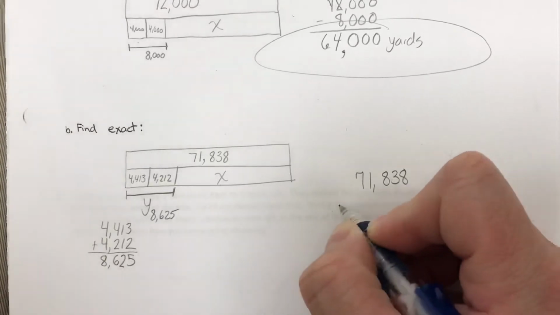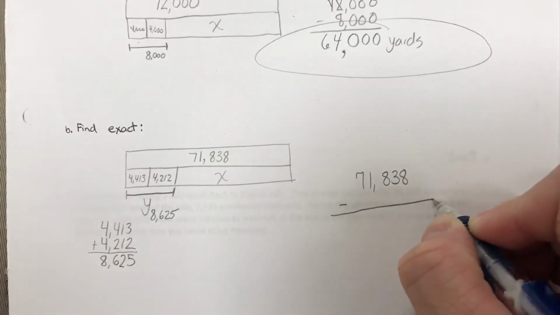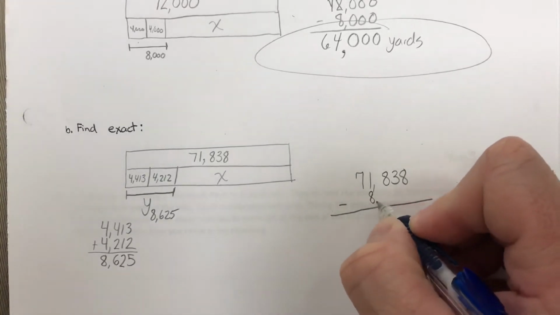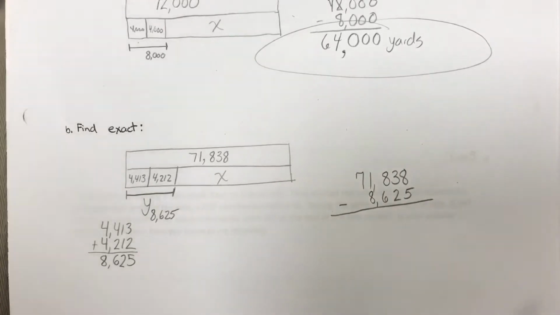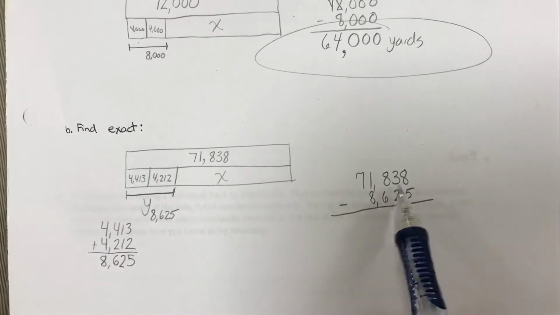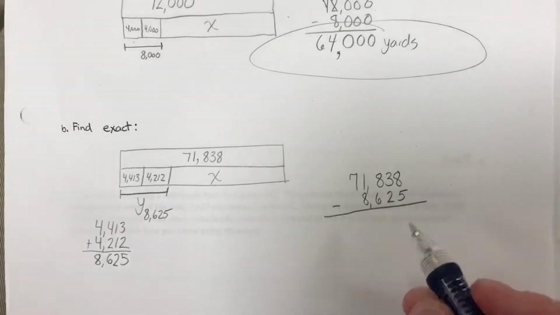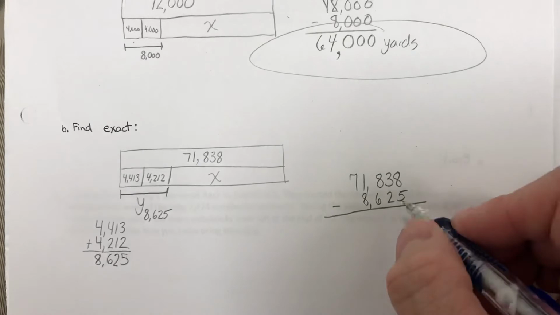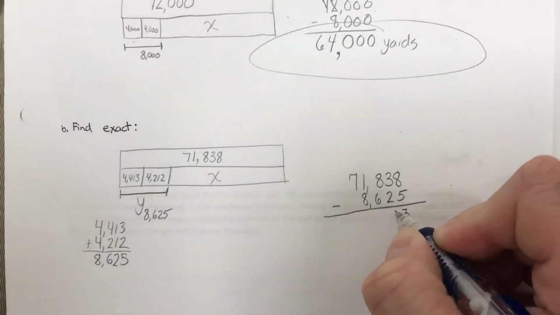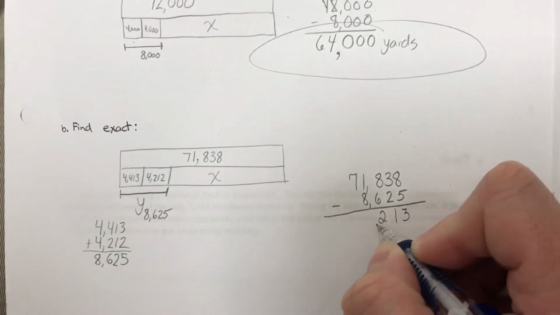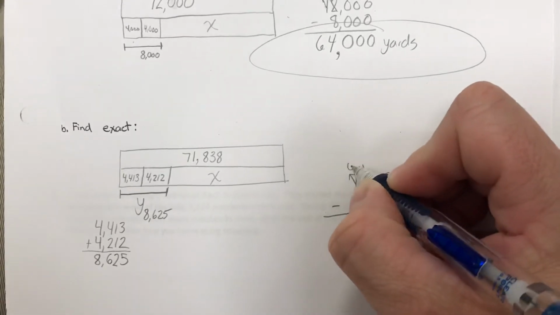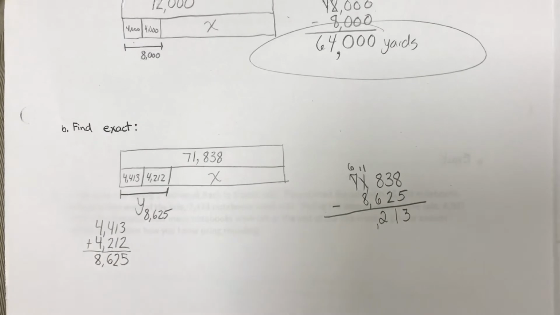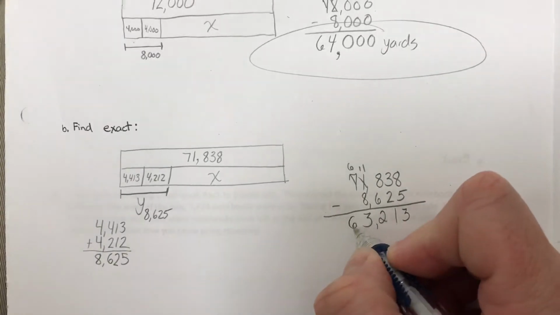71,838 minus 8,625. Make sure I copied right. 71838, 8625. Ooh, this is very rare, but there's very little regrouping in this one. Got to regroup in my thousands place. Give 10. Take away 1. 8 plus 3 is my 11. 63.